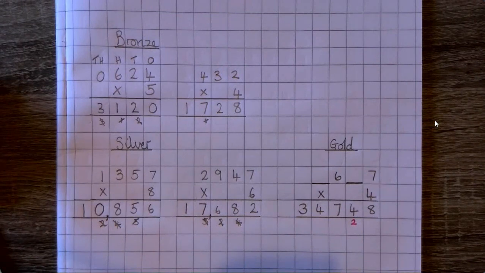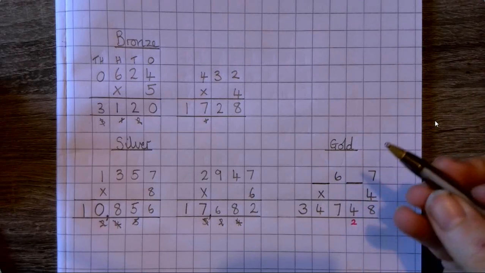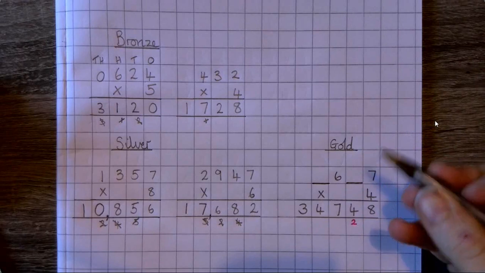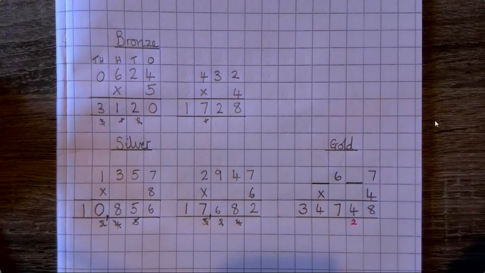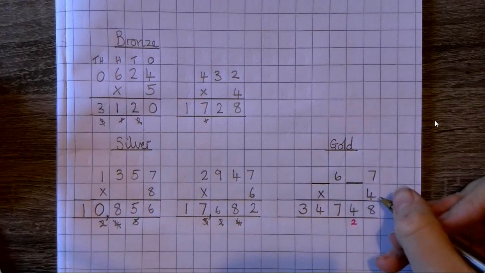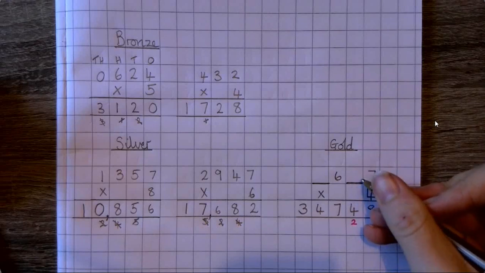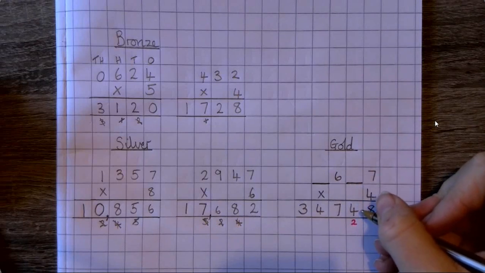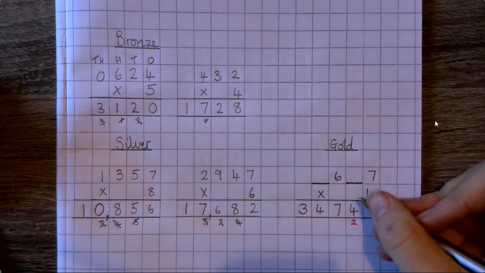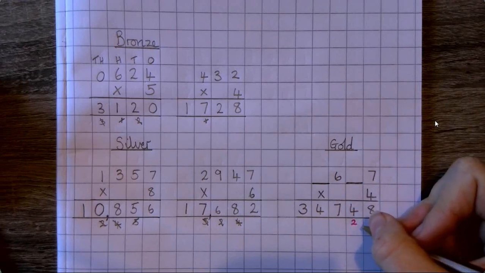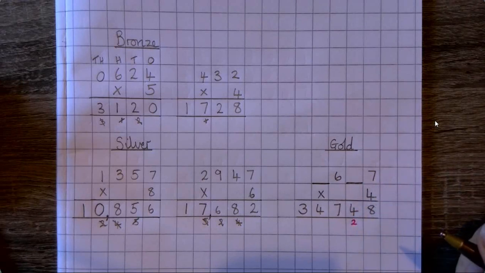You need to look at what needs to be exchanged up. So now we know it's 28. You can see I'm using a different colour here as well. If you want to use a different colour pen or a pencil to show the bits that are missing, you can. Now I've got 4 times something is 4. Well, 4 times 1 is 4. Oh, but then we've got to add the 2 on and that makes 6. So that's not going to work.